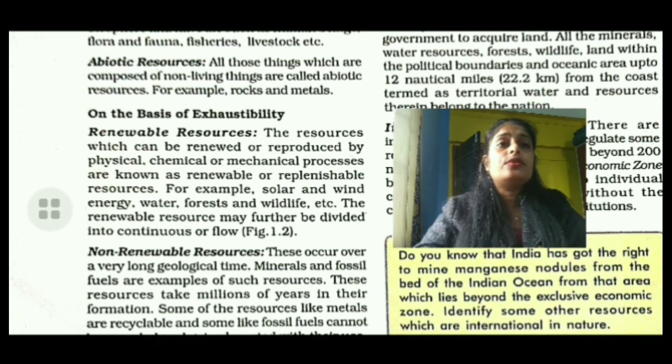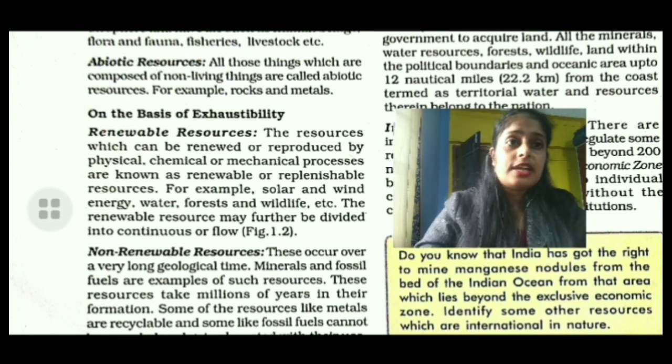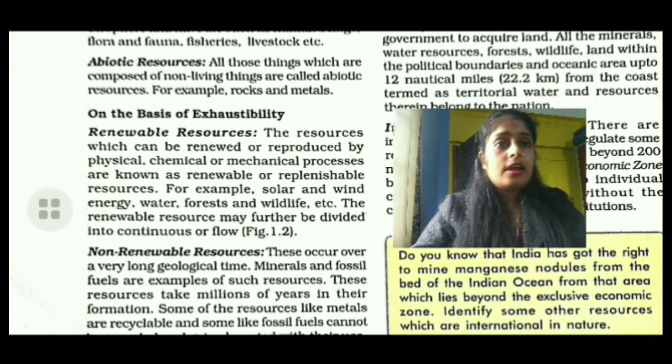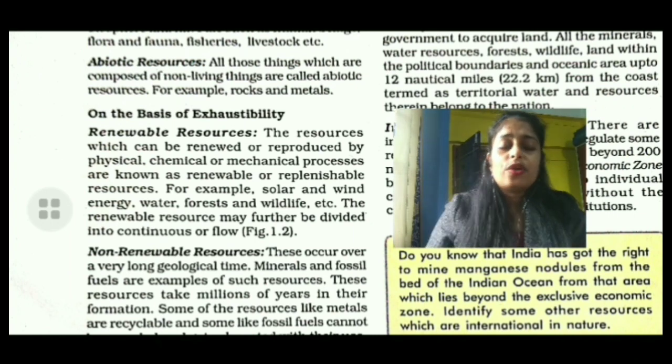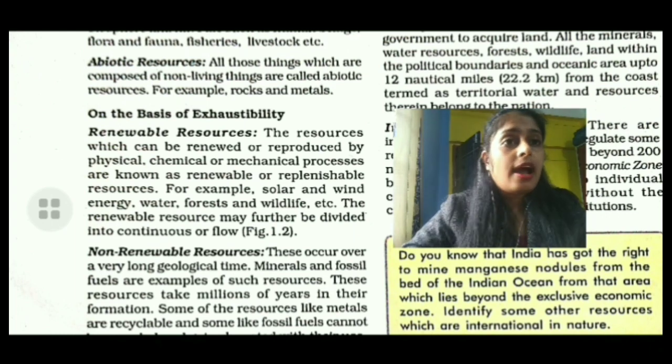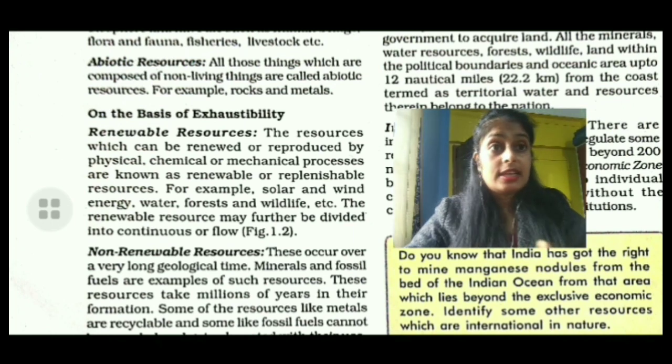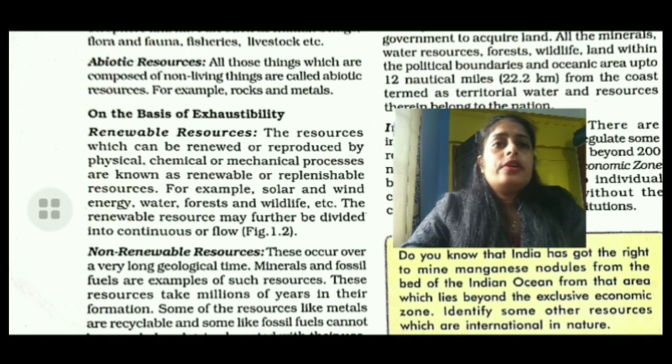Now let's see what is given in your text, because the text is so important. All questions asked by the board are directly or indirectly related to your text content. If the content of the text is clear, then you can answer 100% of whatever is asked by the board. Renewable resources: the resources which can be renewed or reproduced by physical, chemical or mechanical processes are known as renewable or replenishable resources. For example, solar and wind energy, water, forest and wildlife, etc.